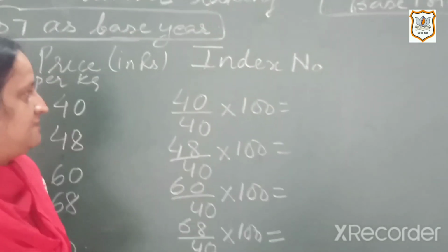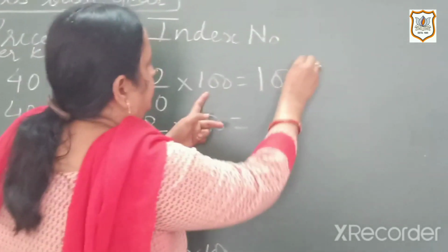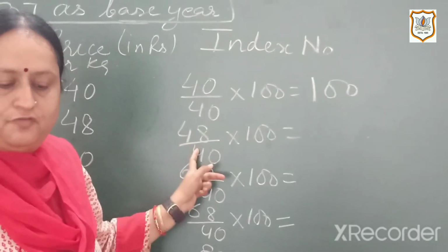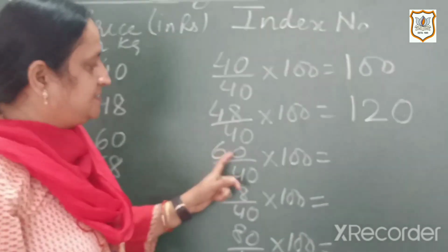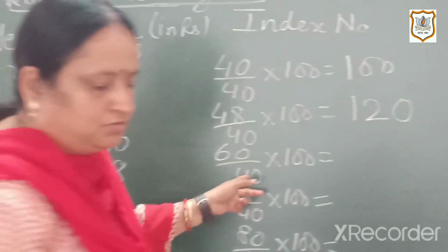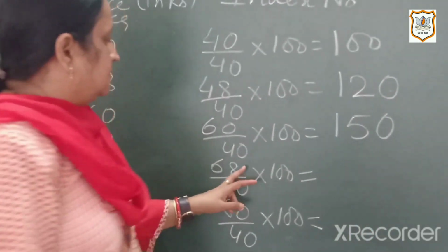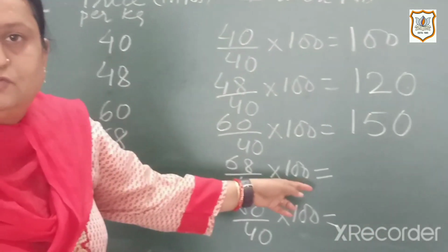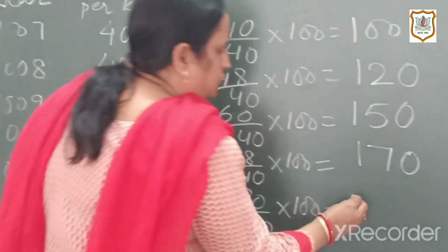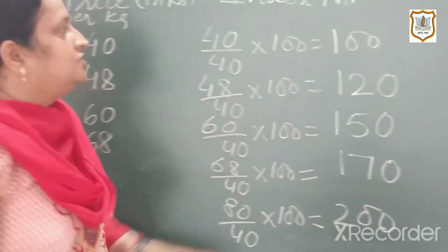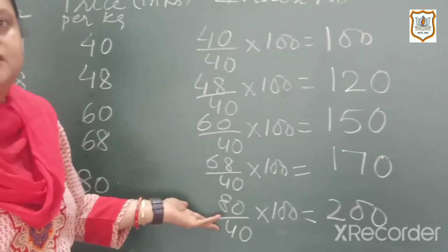Now let us calculate these values. 40 upon 40 into 100, when you solve it out, you will get it as 100. 48 upon 40 into 100, you will get it as 120. 60 upon 40 into 100, you will get it as 150. 68 upon 40 into 100, you will get it as 170. And the last one, you will get it as 200. So this is the index number by the fixed base method, or you can call it fixed base index number.